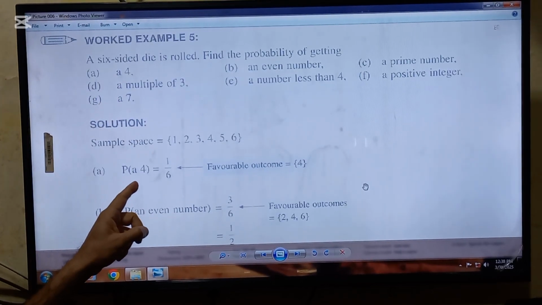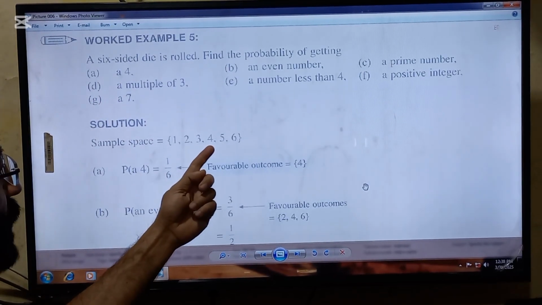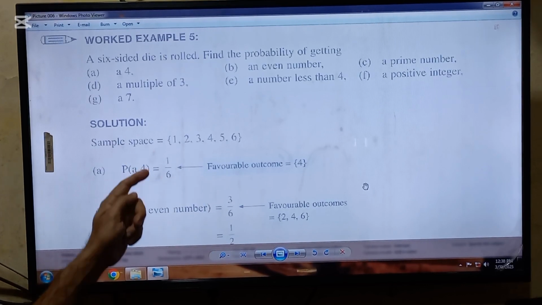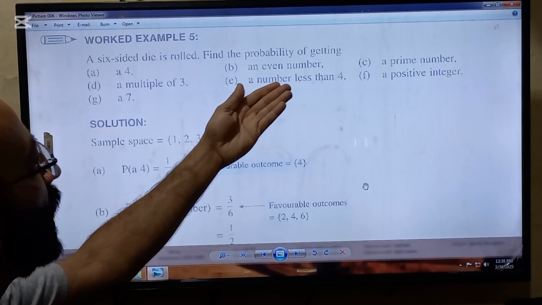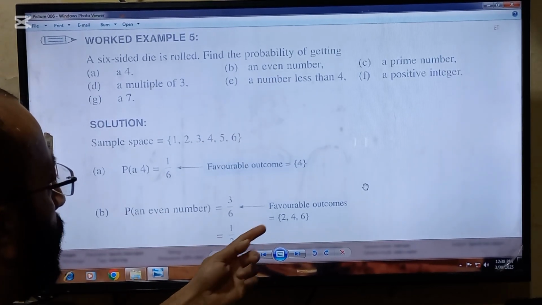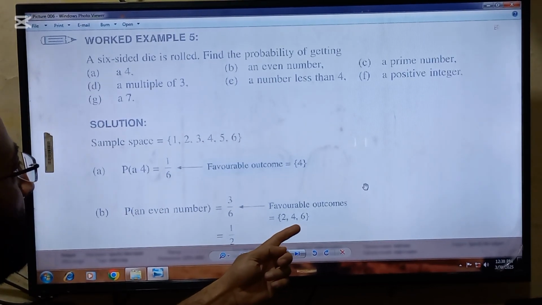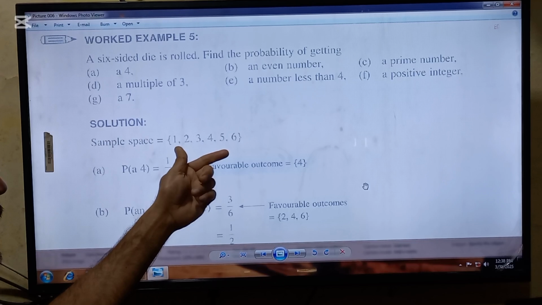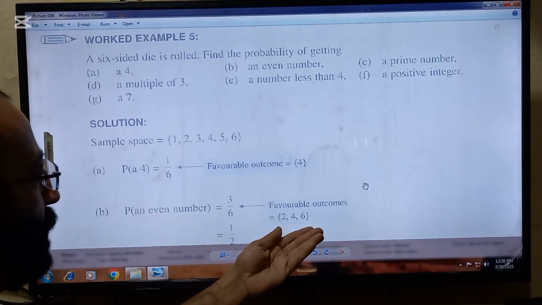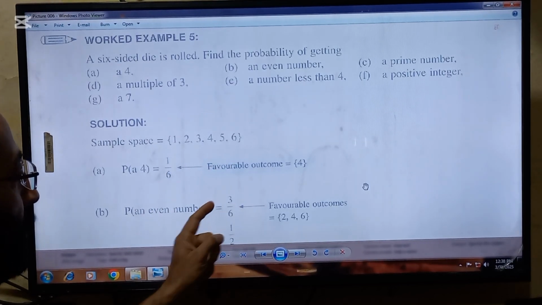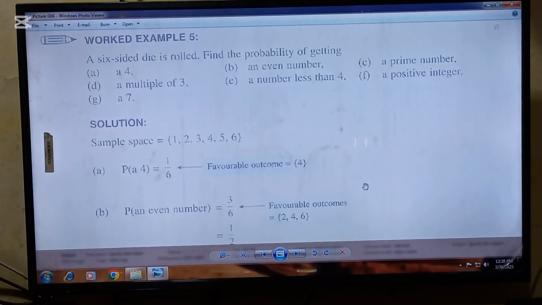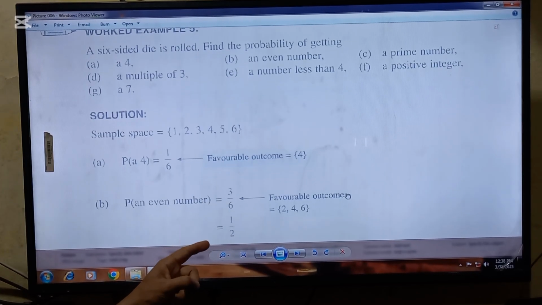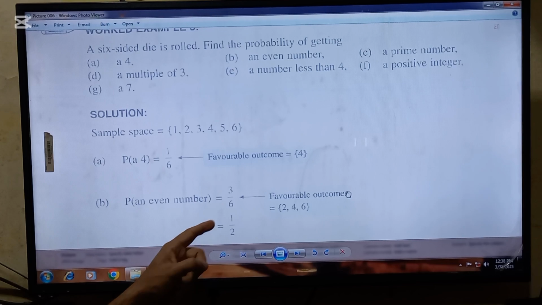So probability of 4 will be, there is only 1 favorable outcome. So favorable outcomes over total outcomes will be 1 by 6. B's requirement is an even number. So these are 3 even numbers out of this sample space. So favorable outcome is 3 will be put in the numerator, and total outcomes, that is 6, will be put in the denominator. After solving, you will get the answer of 1 by 2.